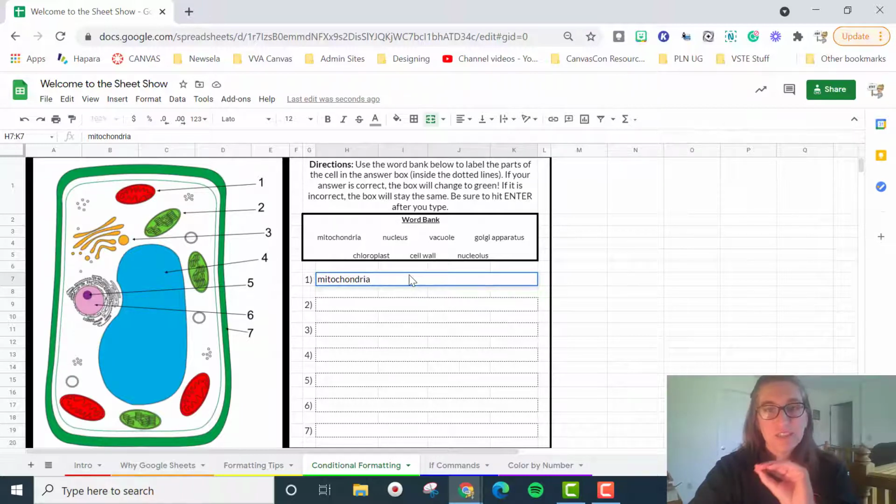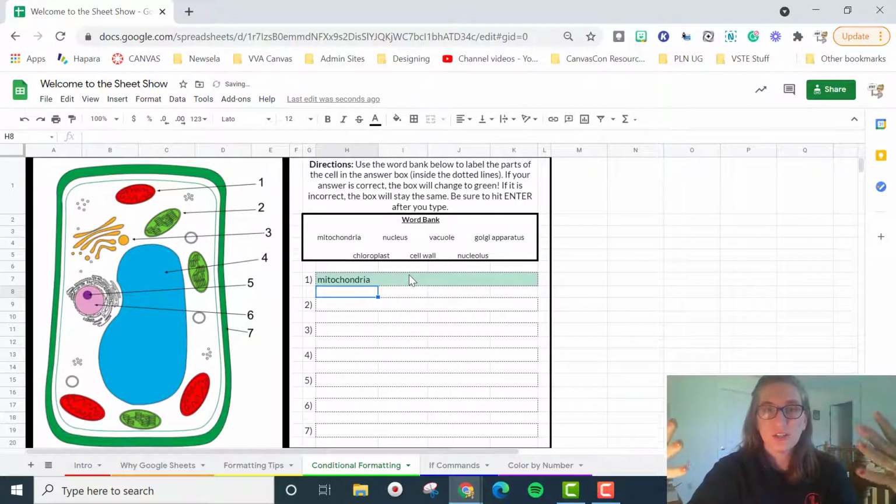And now the instructions say be sure to hit enter after you type. When I hit enter, look what just happened. It turned green. All right, in the instructions, it says if your answer is correct, the box will change to green.